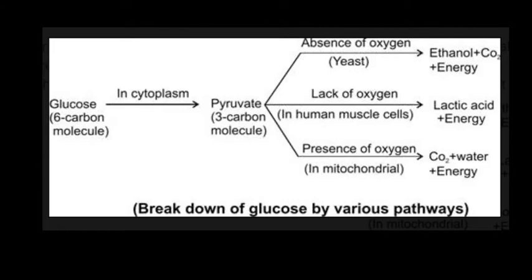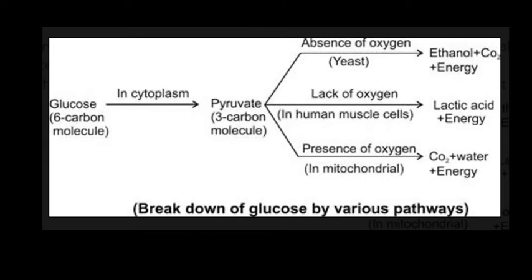So what is aerobic respiration? This type of respiration happens in the presence of oxygen, and in this pyruvic acid is converted into carbon dioxide, releasing energy and water molecules at the end of the process.